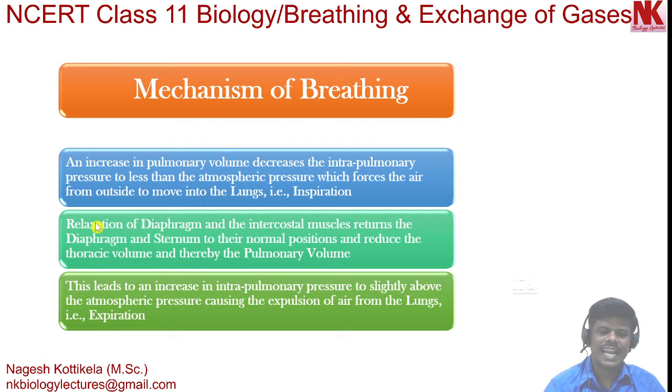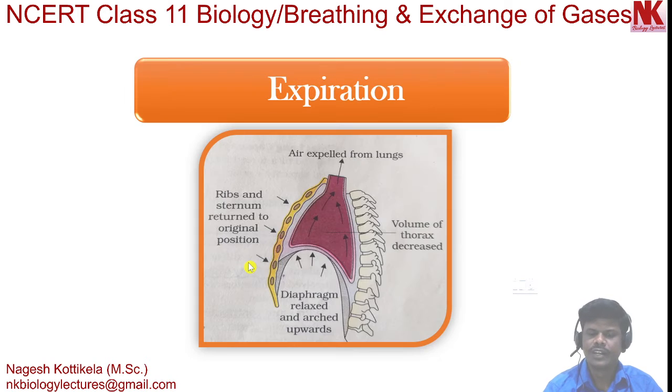Now, relaxation of the diaphragm and the intercostal muscles returns the diaphragm and sternum to their normal positions and reduces the thoracic volume and thereby the pulmonary volume. If you look here in this diagram, the diaphragm is relaxed. It is moving in this direction, that is, relaxing and arched upwards.